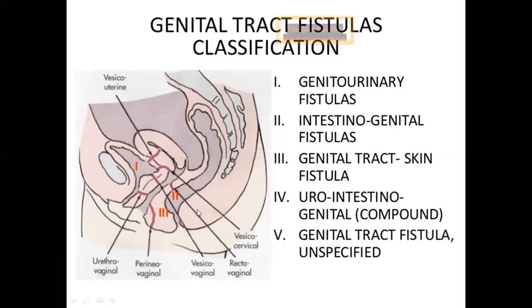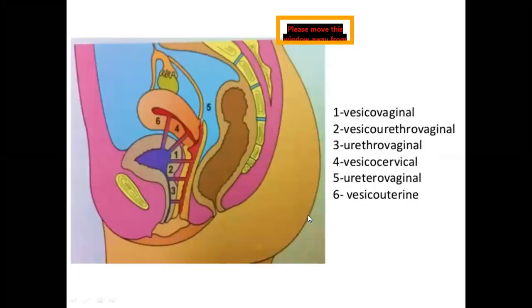So this is the classification of genital fistulas, and you must be able to draw this diagram whenever you get a question like what is the classification of genitourinary fistulas. You must be able to draw this diagram. Here you can see what is this fistula, communication between the urethra and vagina, urethrovaginal fistula. This is between the urethra and bladder neck, urethra and vagina. So vesicourethrovaginal fistula. This is vesicovaginal fistula.